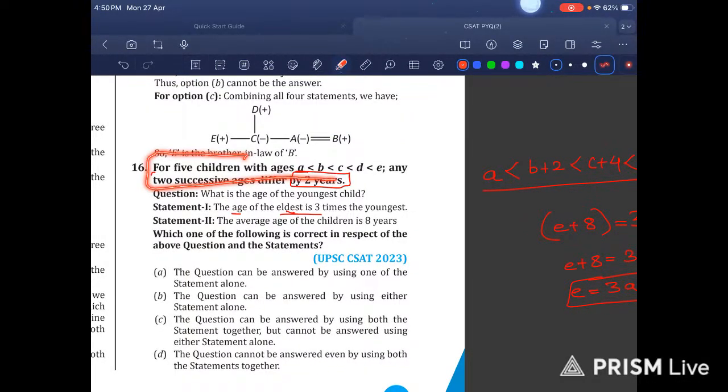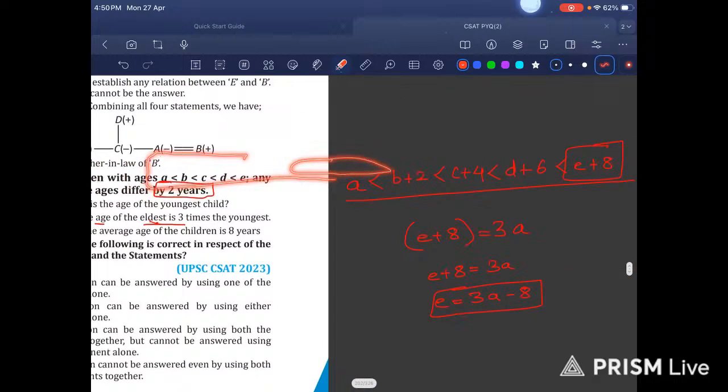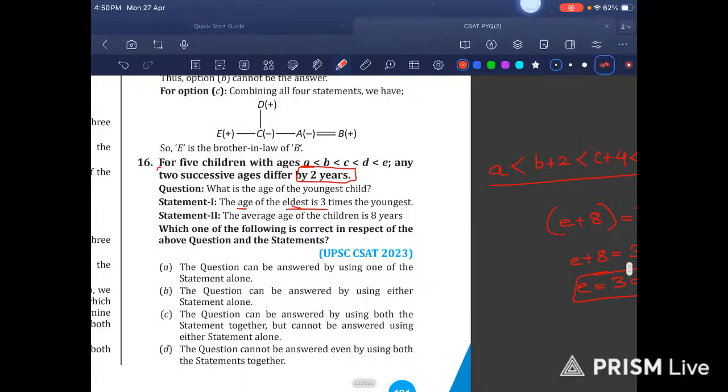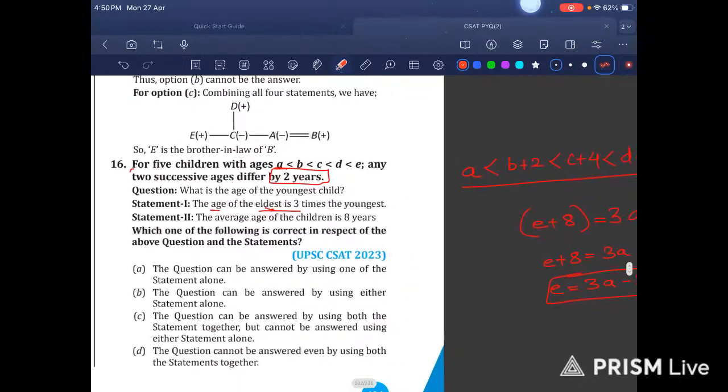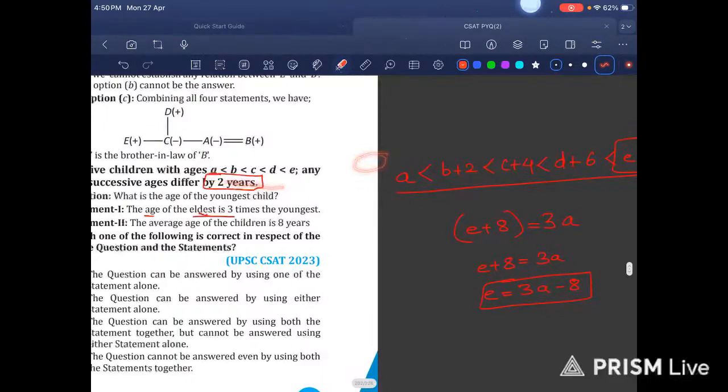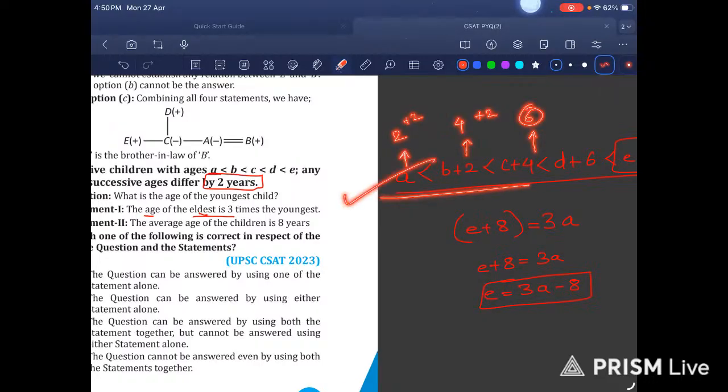For 5 children, A, B, C, D, E, any two successive ages differ by 2 years. Suppose this is 2, then this would be 4. So plus 2 will give you 6. So this equation is correct.